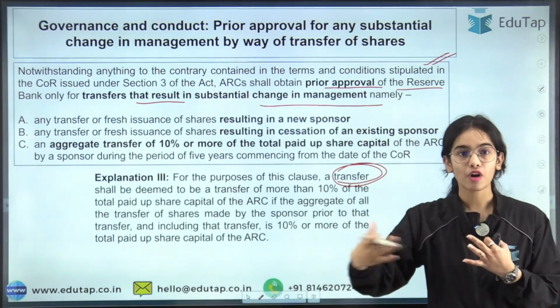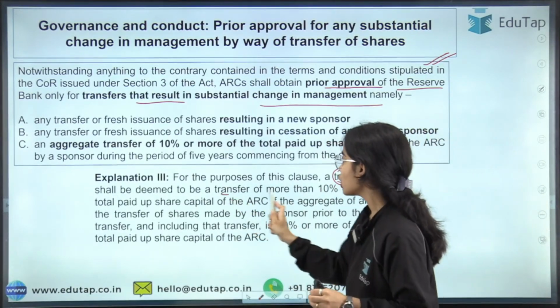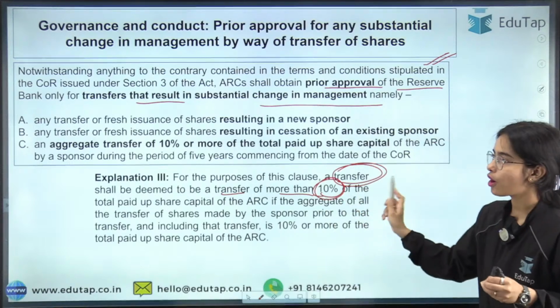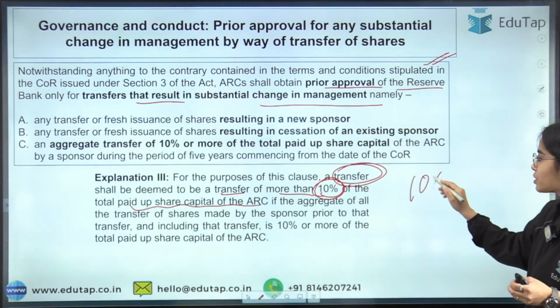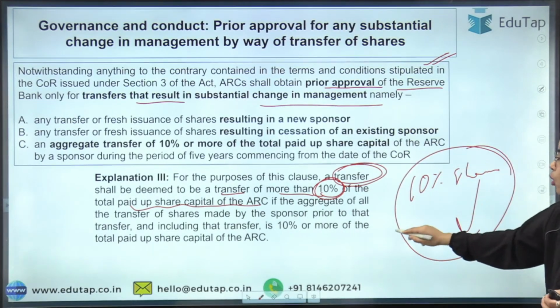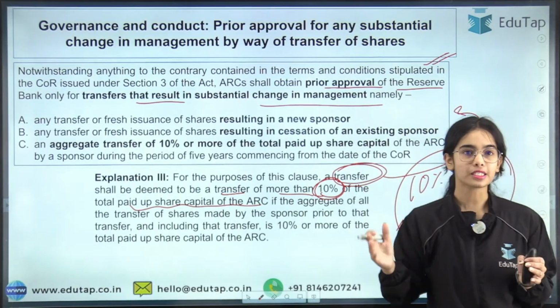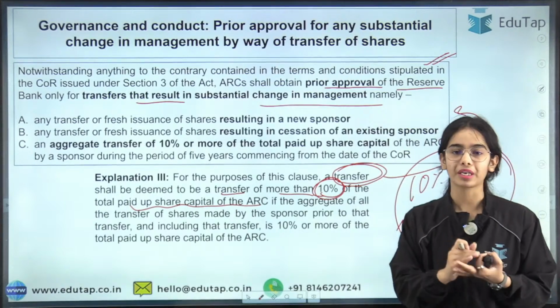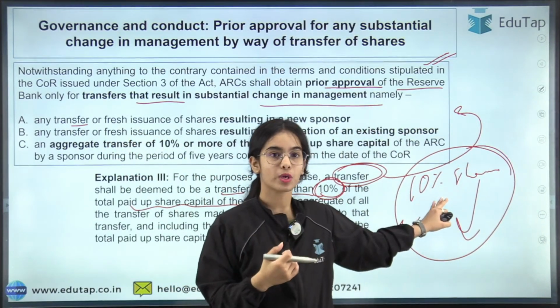A transfer of the shares, a transfer of the power shall be deemed to be a transfer of more than 10% of the total paid up share capital of the ARC. So if more than 10% of the shares are being transferred, then this will be called a transfer, in the sense that the management is being changed or a substantial change is coming in the management.